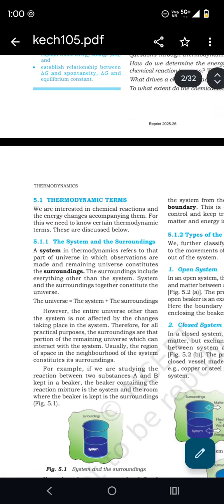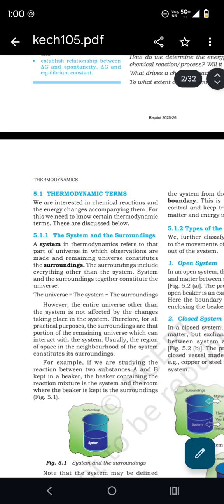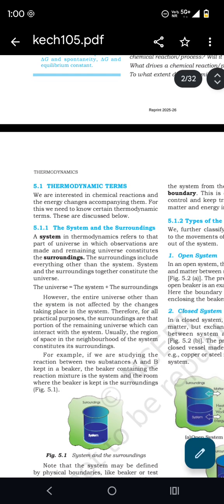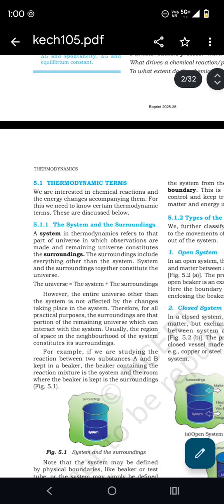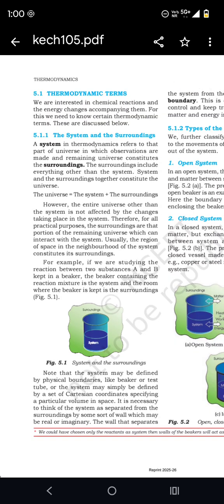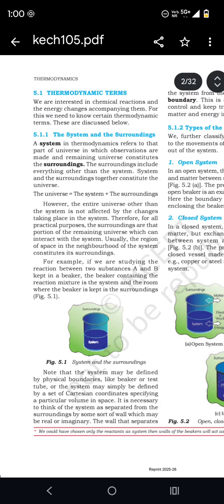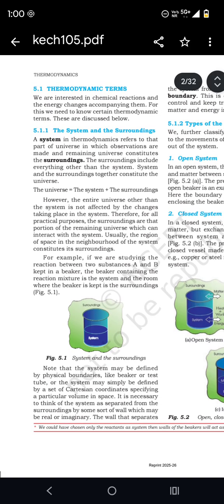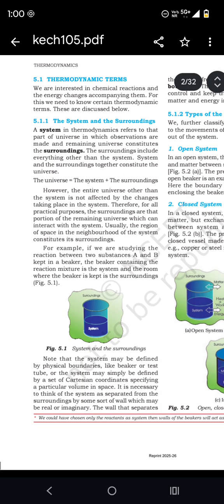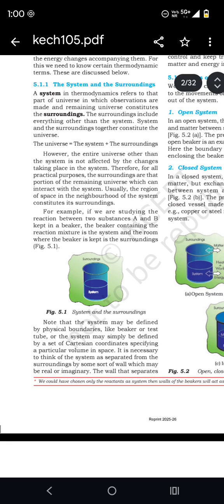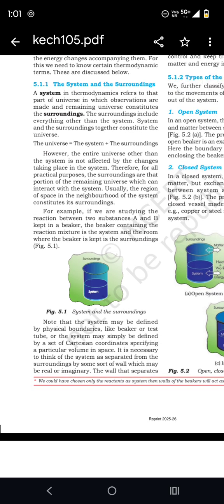Thermodynamic terms. We are interested in chemical reactions and the energy changes accompanying them. First, we need to know certain thermodynamic terms, which are discussed below. The system and the surroundings. A system in thermodynamics refers to that part of the universe in which observations are made, and the remaining universe constitutes the surroundings. The surroundings include everything other than the system. System and surroundings together constitute the universe. The universe is equal to the system plus the surroundings.